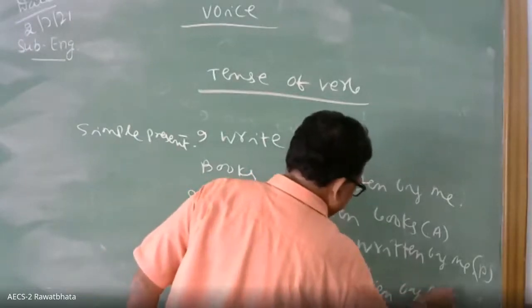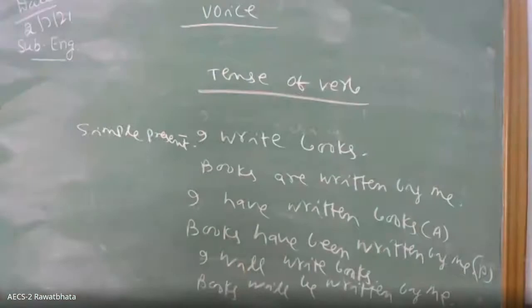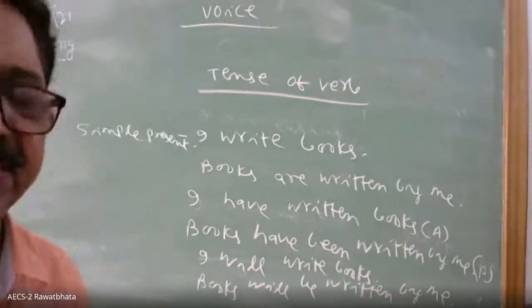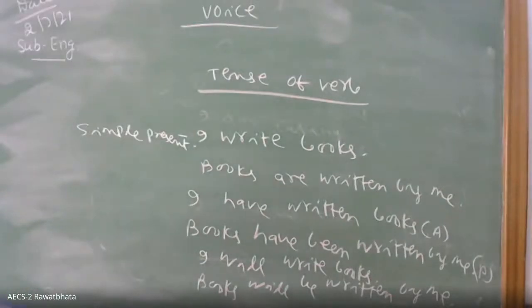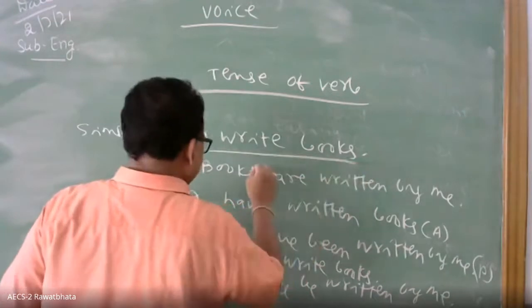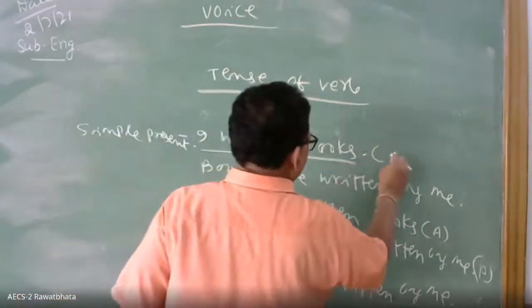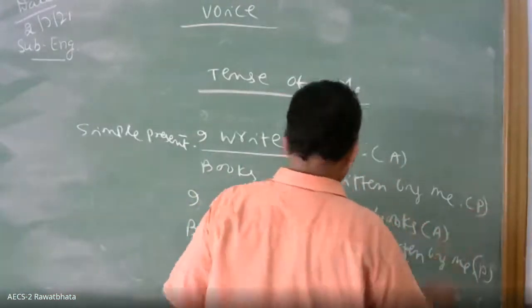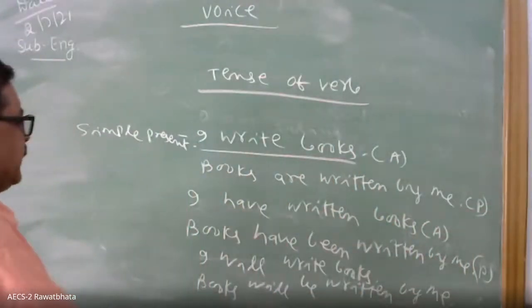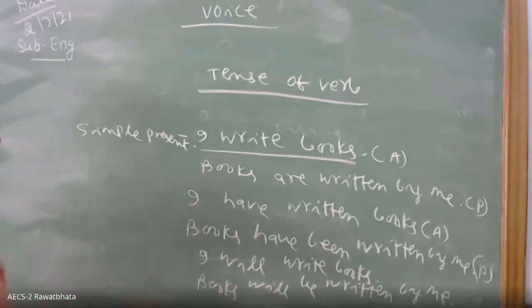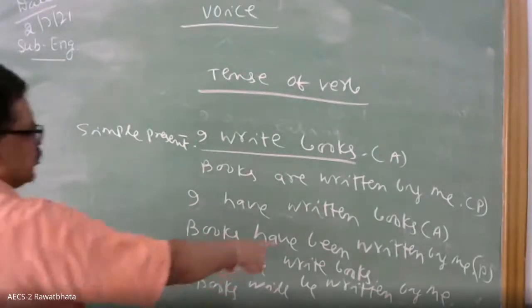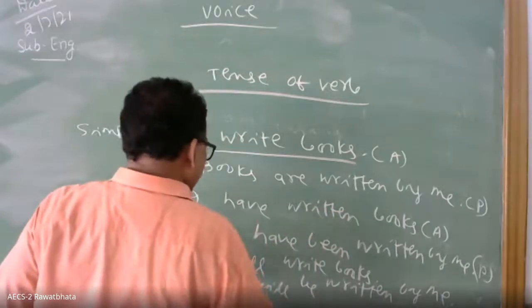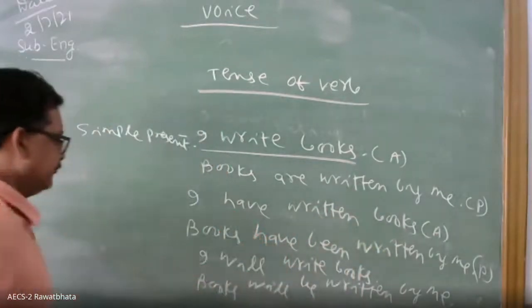So I gave you three examples of how the tense of the sentence changes when we make it from active to passive. For example, simple present: I write books. If you make it passive: books are written by me. If have or had is with the active, been will be used. I have written books. Books have been written by me.